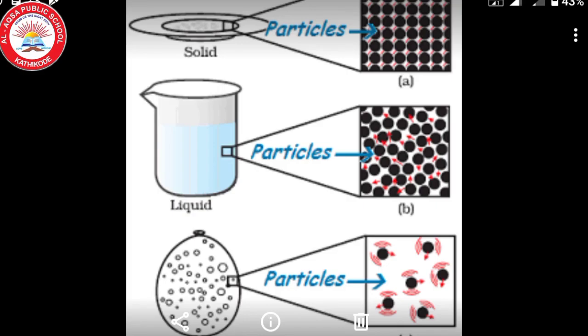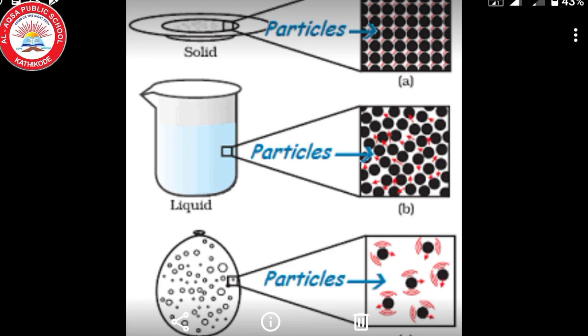Now we can compare the properties of solids, liquids and gases. Here in solid, we can see that the particles are tightly packed. Liquid is looser than the solid. But in the case of gases, we can see that particles are very loosely packed.